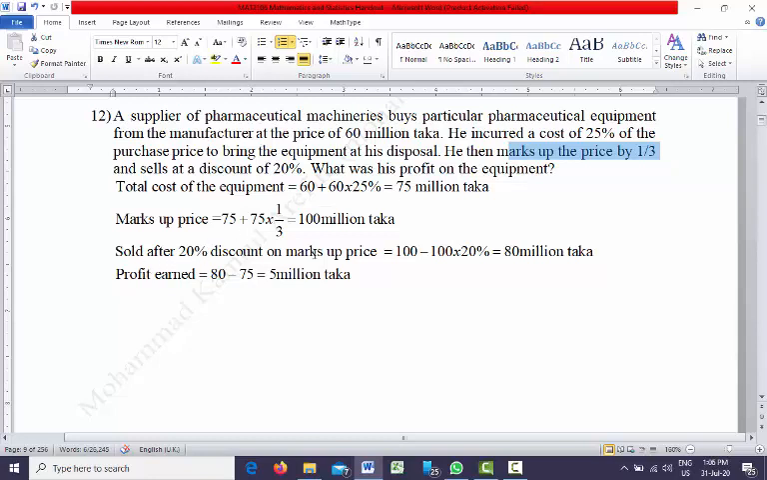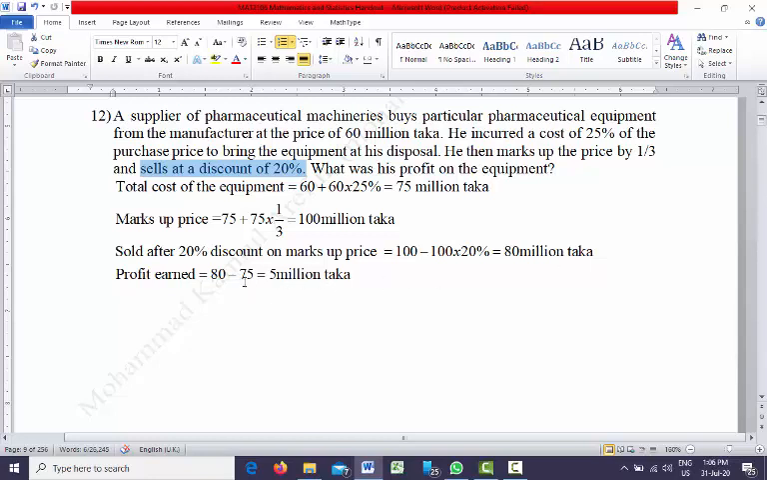So the question is asking now, after he sells at a discount of 20%. So after marking up the price, he sells the machine at a 20% discount. That means what price he will get after the discount. The markup price is 100 million taka, and from the markup price he offered a 20% discount. That means 100 multiplied by 20%, that is 20 million taka discount. So the final price is 80 million taka.